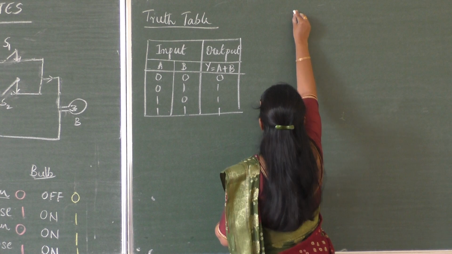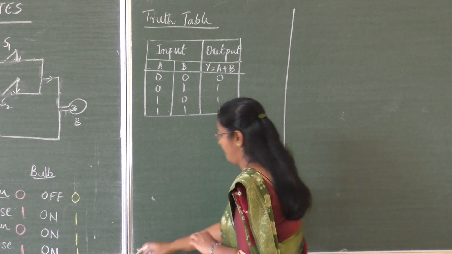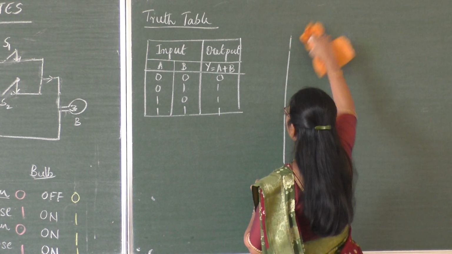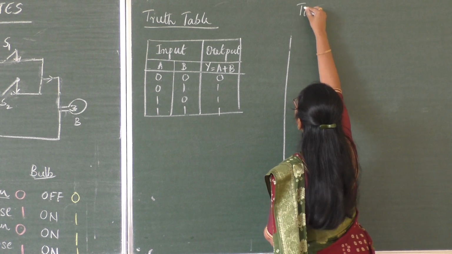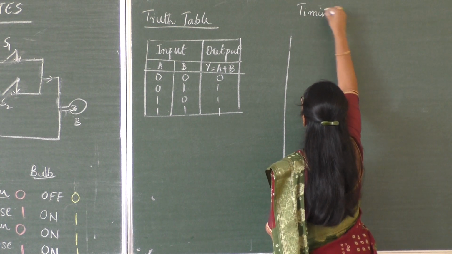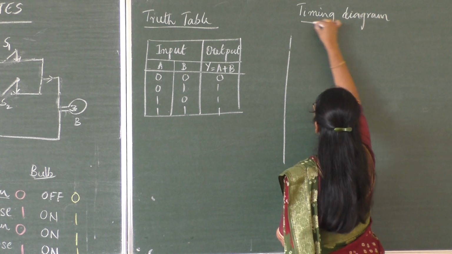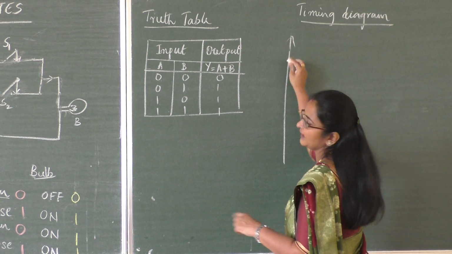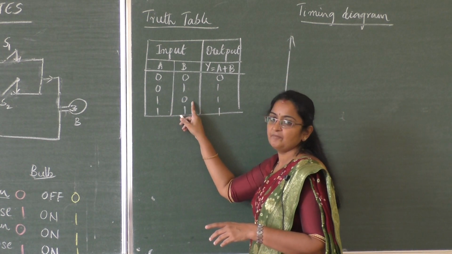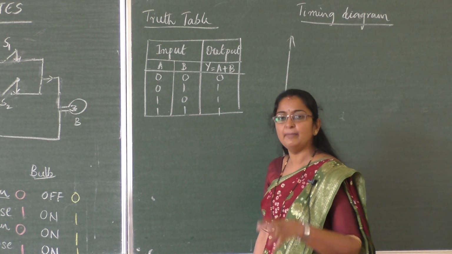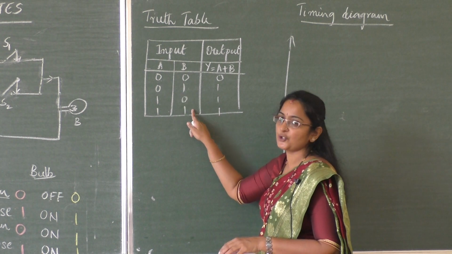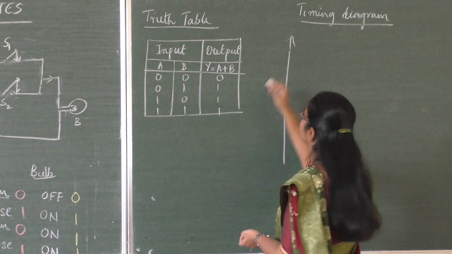So this is the truth table of OR gate. Now let us draw the timing diagram. In the textbook they have taken random inputs for T1, T2, T3, etc. But I am taking the inputs with respect to this truth table, so it will be easy for you to understand.